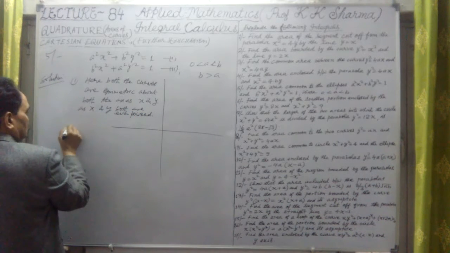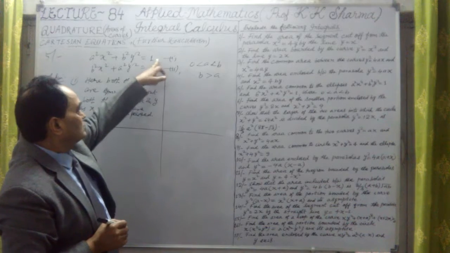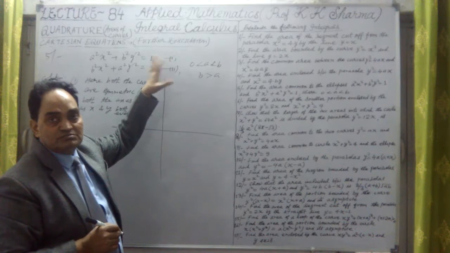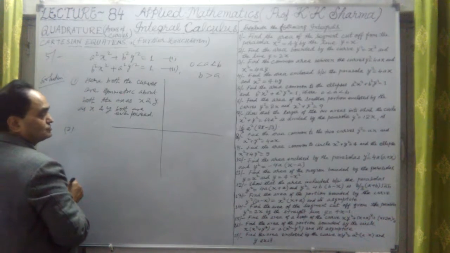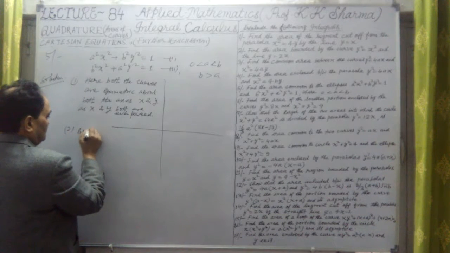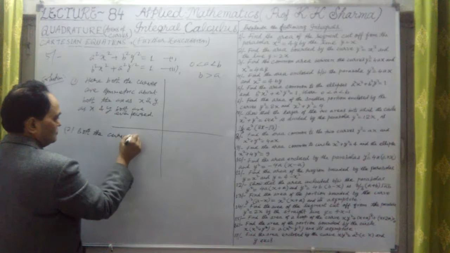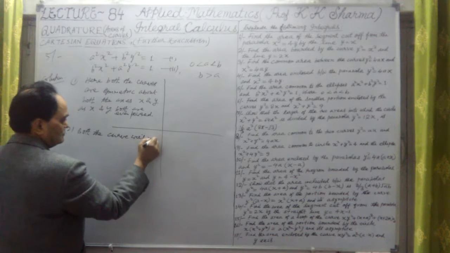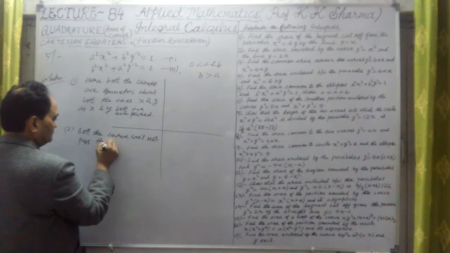Alright, second point, both are not passing through the origin because there is one independent constant term, without any variable. So both the curves will not pass through the origin.